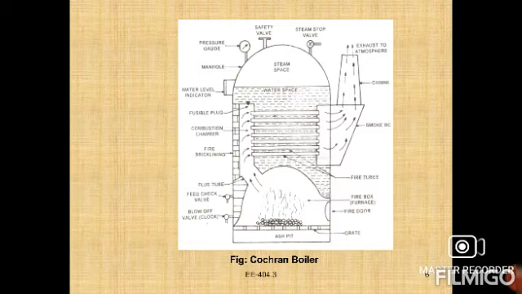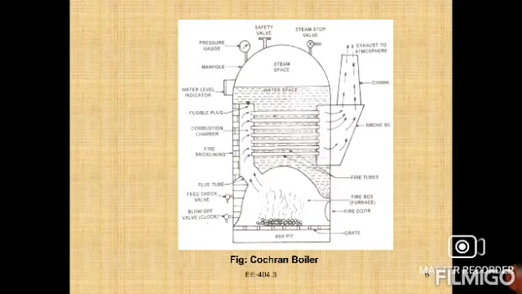So this is the working of the boiler, and it has a few advantages. It is compact in design and occupies less space. The cost of construction is low and it is easy to install and transport. However, its capacity is less.